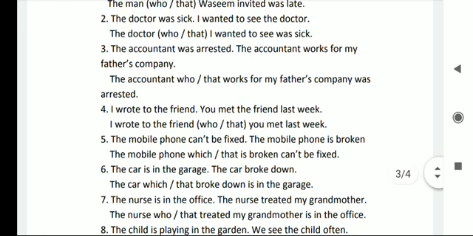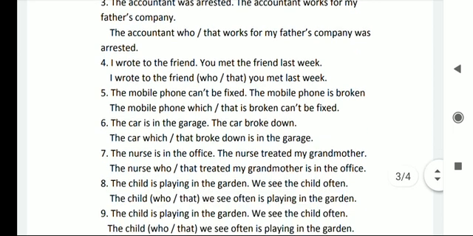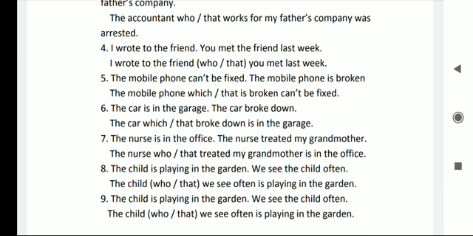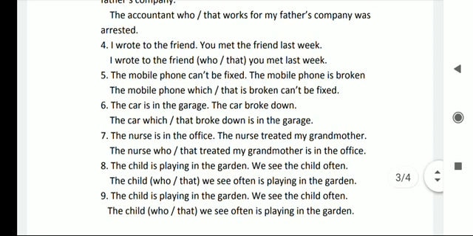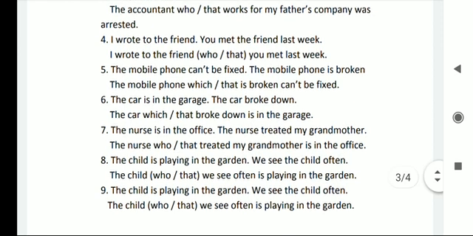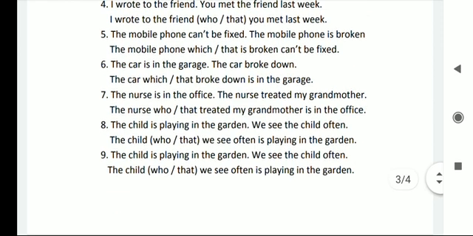The mobile phone can't be fixed. The mobile phone is broken. The mobile phone which is broken can't be fixed, or the mobile phone that is broken can't be fixed. Number 6. The car is in the garage. In the garage, the car broke down. The car which broke down is in the garage.